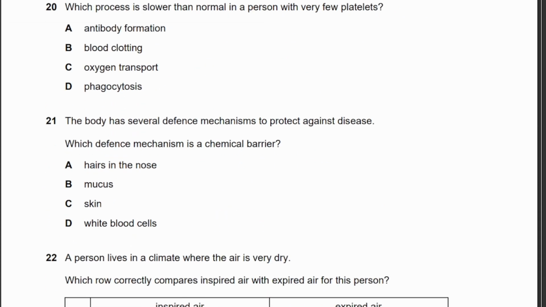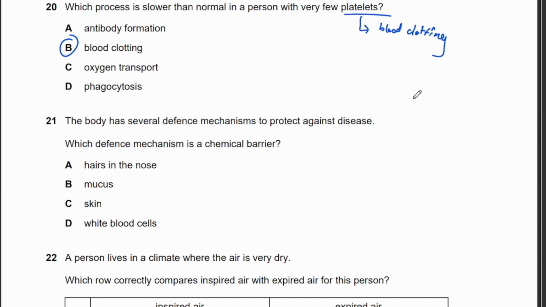Which process is slower than normal in a person with very few platelets? So platelets are important in the process of blood clotting. Okay. Therefore, platelets are used for blood clotting. So if you have few platelets, you have a slower blood clotting process.